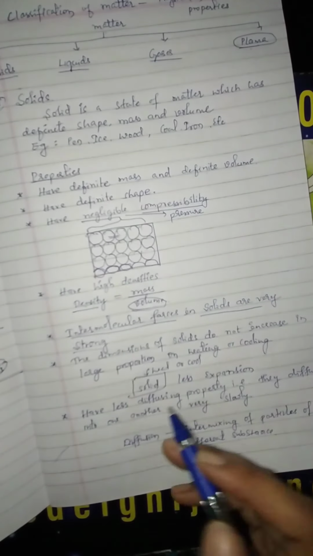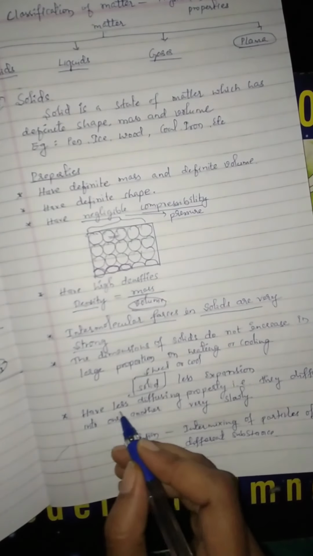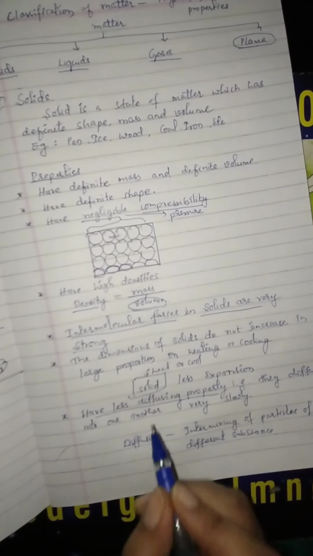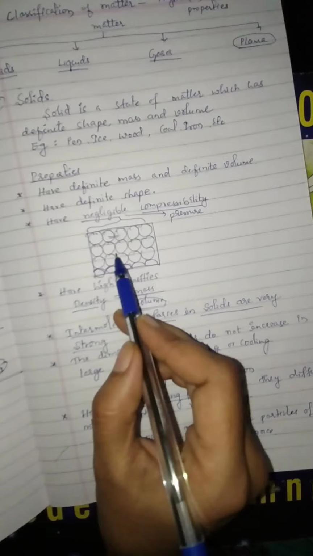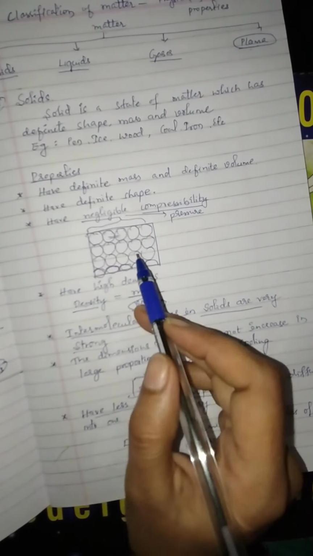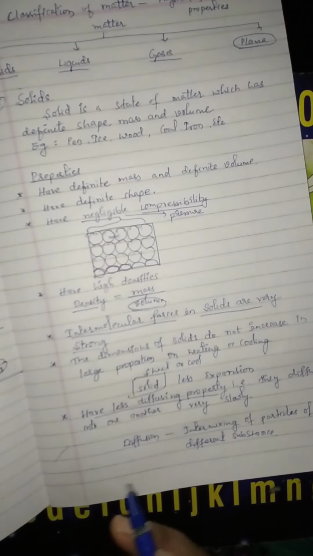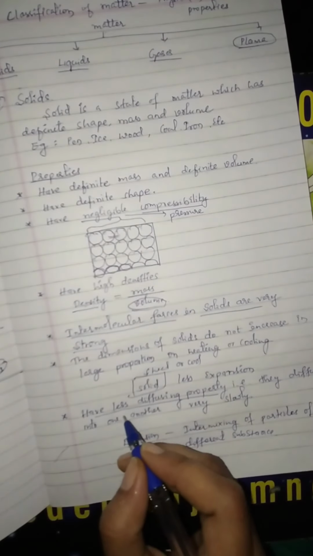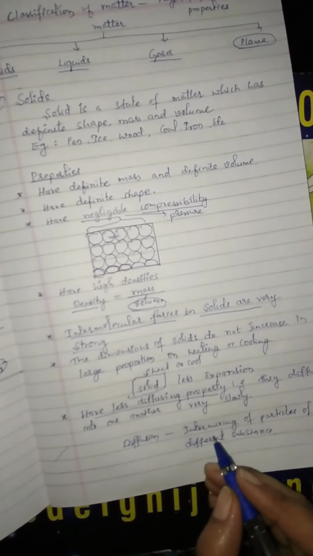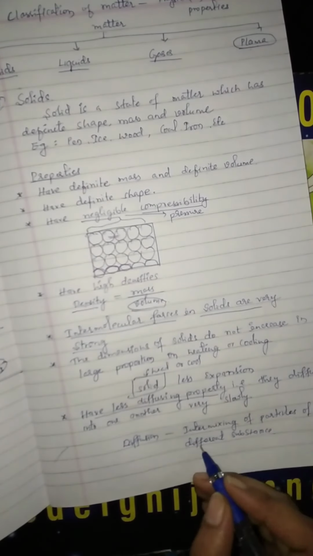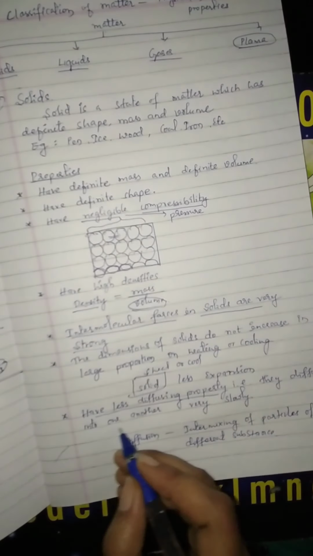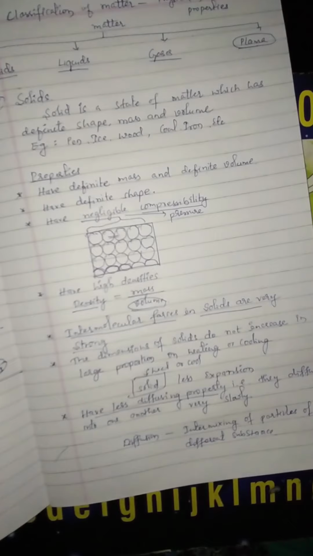There is no space between the atoms and molecules inside the solid. As a result, these solids have less diffusing property.